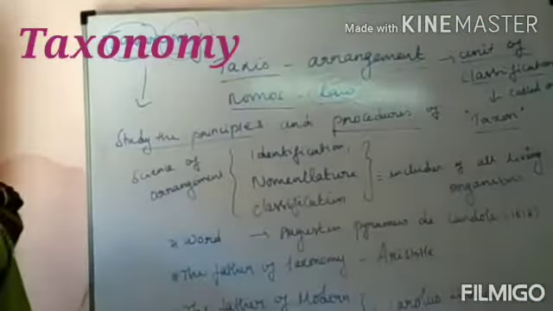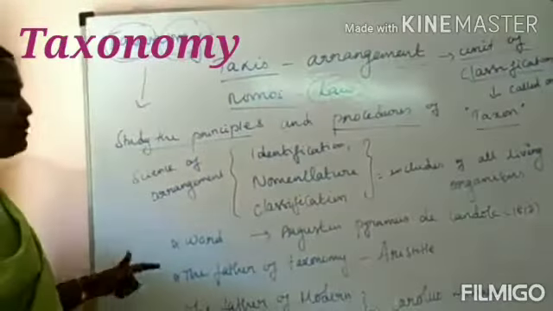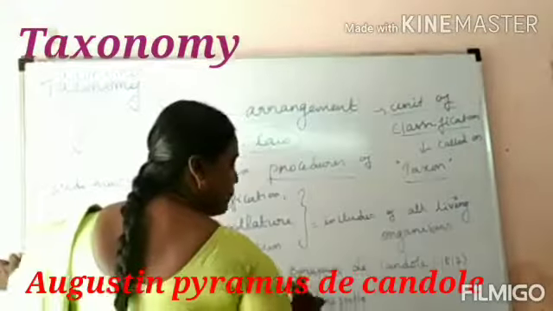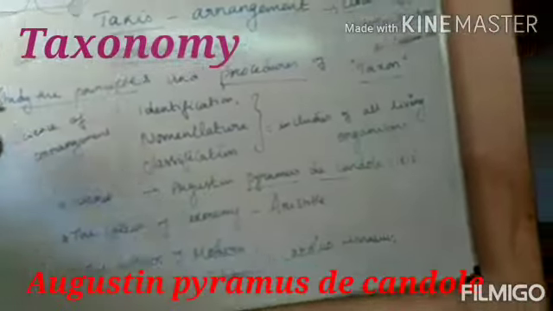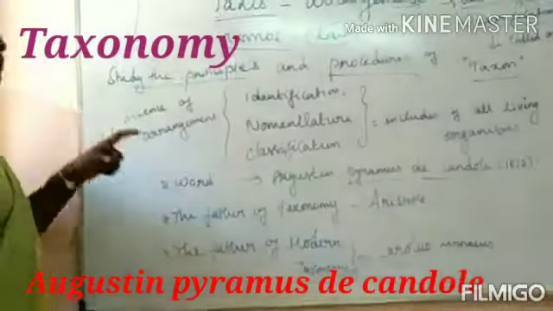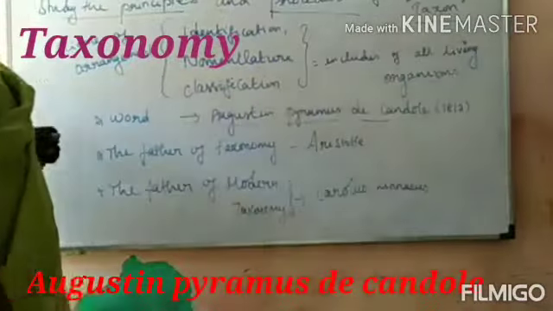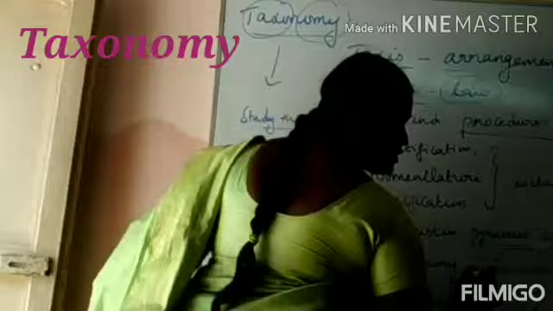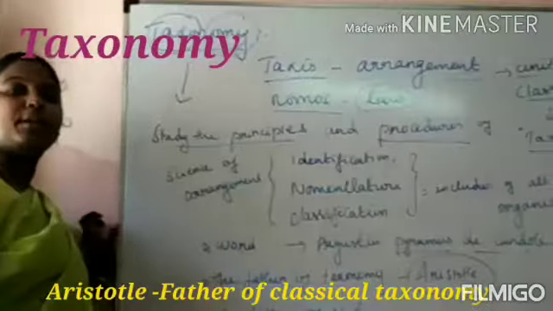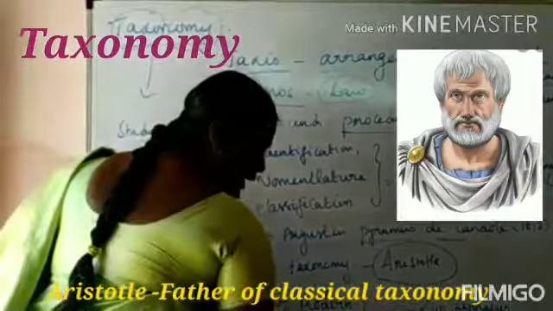Okay. Who gave the word taxonomy? The word was coined by Augustin Pyramus de Candolle. Who coined the name taxonomy? That is Augustin Pyramus de Candolle. Okay, who is the father of taxonomy? The father of taxonomy is Aristotle. And who is the father of modern taxonomy?